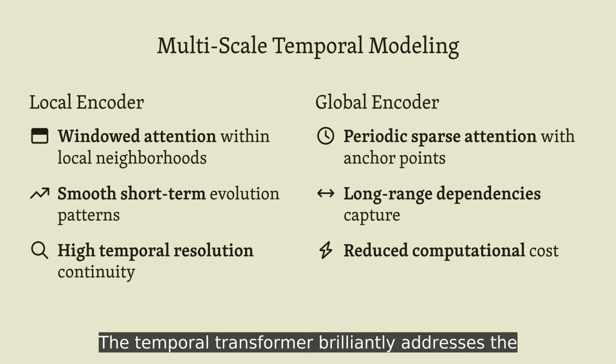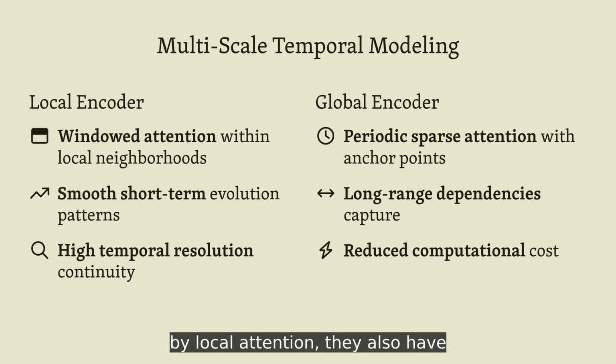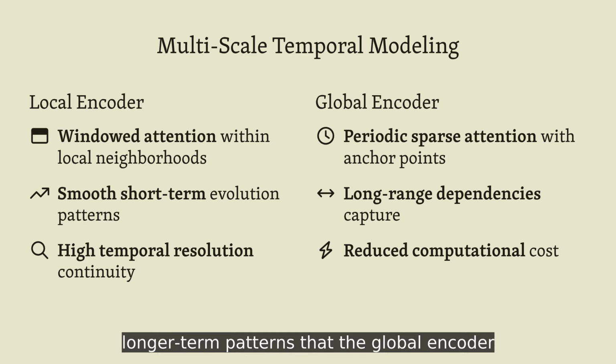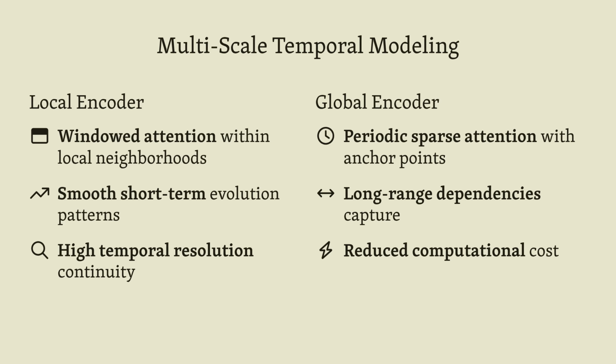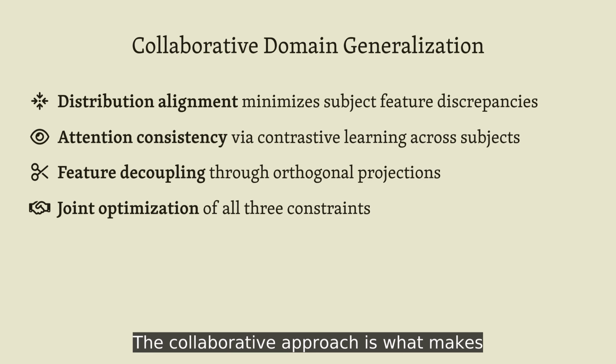The temporal transformer brilliantly addresses the multi-scale nature of emotion dynamics. While emotions have immediate neural responses captured by local attention, they also have longer-term patterns that the global encoder identifies through periodic sampling. The collaborative approach is what makes this framework truly powerful.